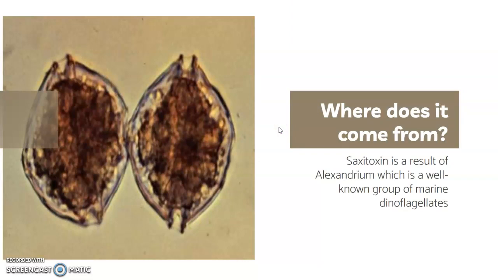So where exactly does saxitoxin come from? Well, saxitoxin is a result of Alexandrium, which is a well-known group of marine dinoflagellates. It is also a form of algae that can be found in subpolar, temperate, and tropical coastal waters. Currently, there are more than 30 recognized species and 3 well-supported species complexes. And when Alexandrium blooms, it shows up as algae, but the cells of Alexandrium itself must be seen through a microscope; they are not visible to the naked eye.